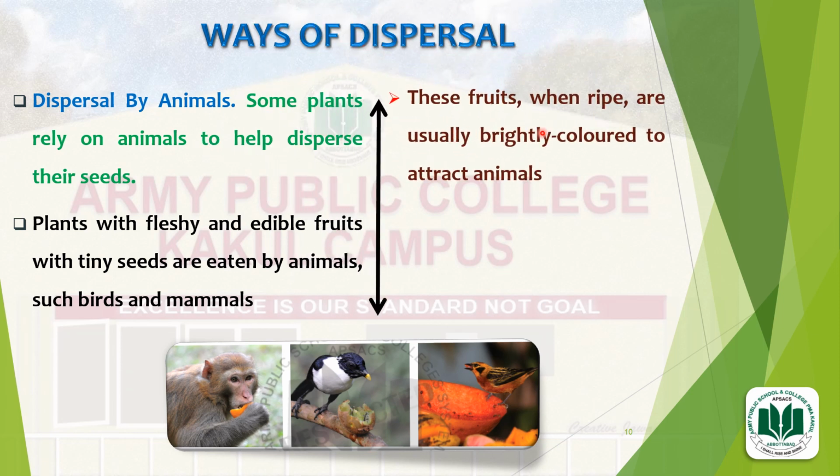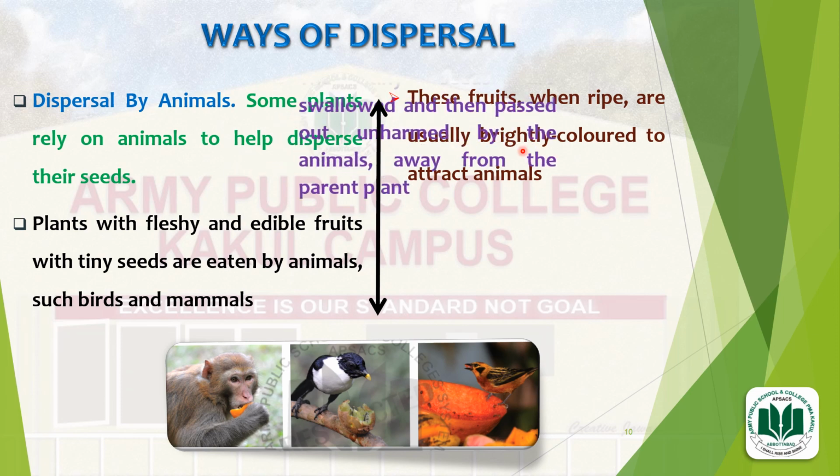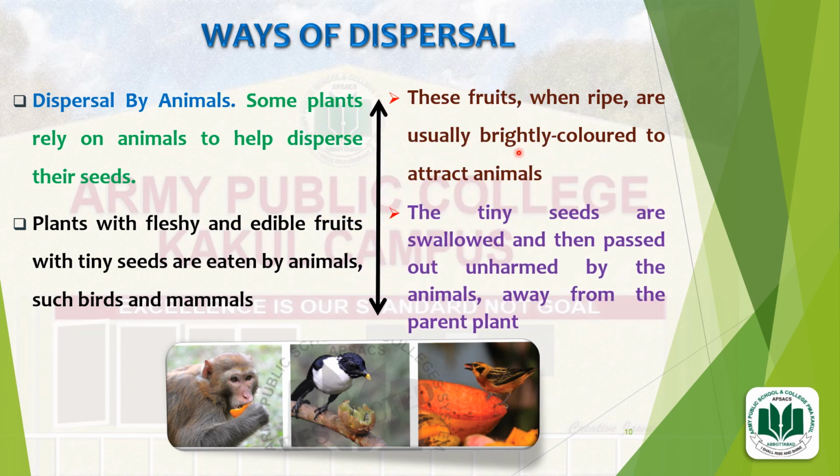These fruits, when ripe, are usually brightly colored to attract animals, so that this brightly colored fruit will attract the animals towards themselves. The tiny seeds are swallowed and then passed out unharmed by animals away from the parent plant, so they can be dispersed away from the parent plant.